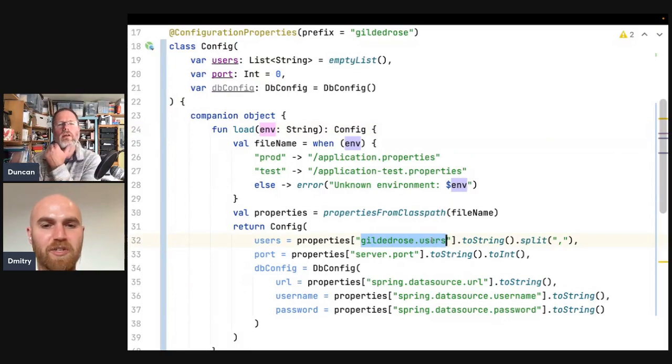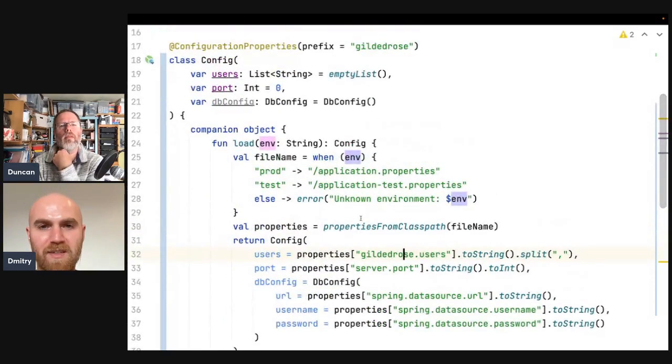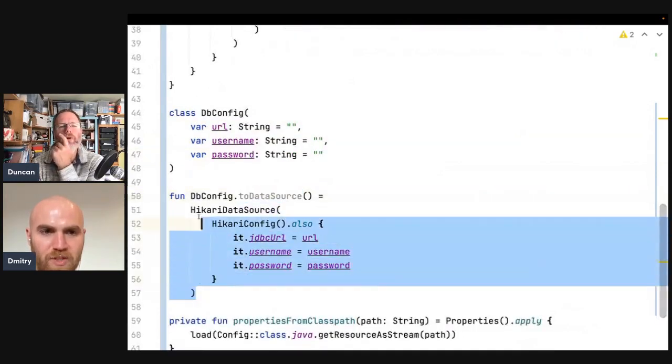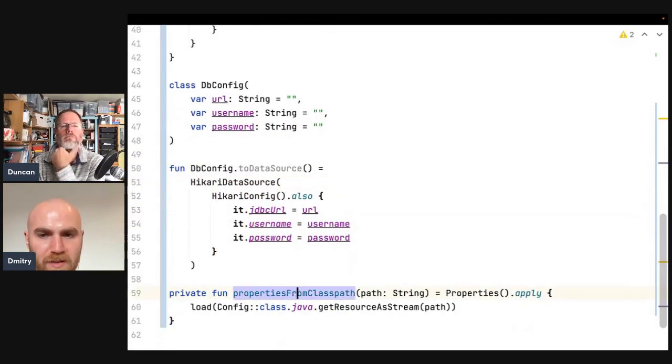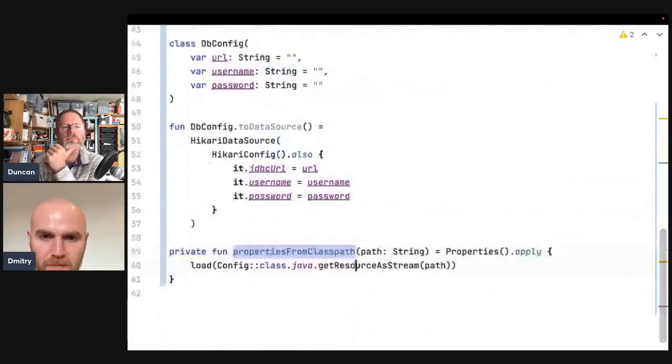It's specific to this project. It's like a bridge for now. Maybe later we could put it in some other format, and then it's all just matching object names. Okay, so that's got a sort of db config thing, which is also interesting. Yeah, so it's this class, basically. And then we can convert it to data source. Okay, I like that. And then we can load it from class path. It's just a function which figures out from the file name the resource.